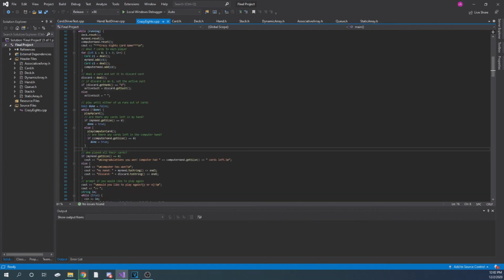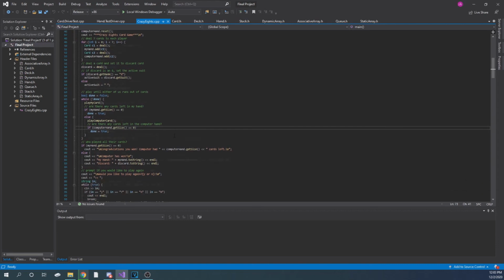So below that, we have another while loop, which is basically the actual game itself, really. So this is how we take turns playing. So while not done, we're going to play my card, and then the computer's going to play its card. And then with each iteration, it's going to check whether my hand size is equal to 0, or if the computer hand size is equal to 0. If either of those are true, first it's going to make the while loop done. So it's going to set done to true.